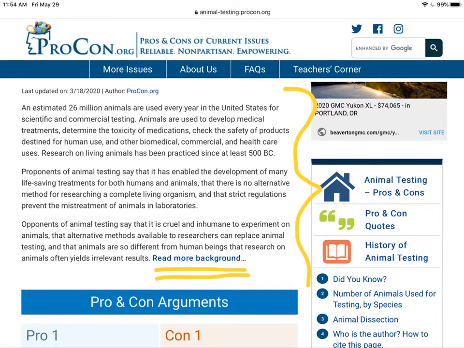Notice on the right of this page, there are also quick links to additional background information. So quick facts, you have the history of animal testing, the number of animals used for testing by species. This might be information you end up including in your introduction.